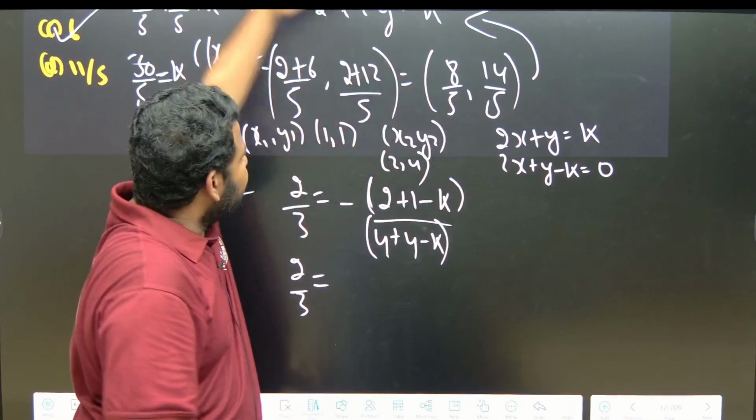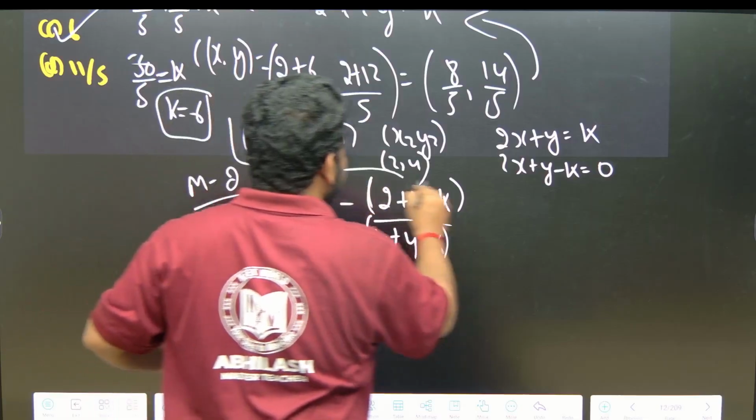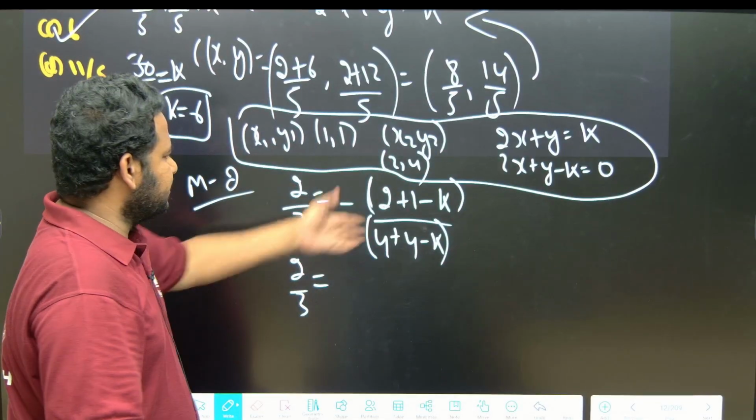So this I have written for my understanding. I wanted the question here, that's why I have written. Otherwise no need to write this one. This part is not required to be written, it is in the question itself. I have just taken it. This is the method, from here you have to solve. So 2 by 3 is equal to this one.